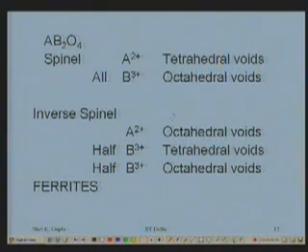So 2 octahedral holes are occupied and 1 tetrahedral void is occupied. In here, 2 octahedral voids are occupied because trivalent ions are 2 in number, and 1 tetrahedral void is occupied. So that remains the same. It is inverse because what was in the tetrahedral void has gone into the octahedral void now. These are the ferrites, and we will talk about these structures when we come to magnetic materials.